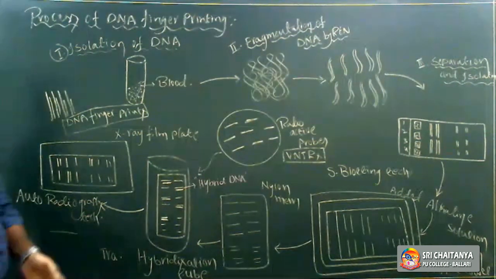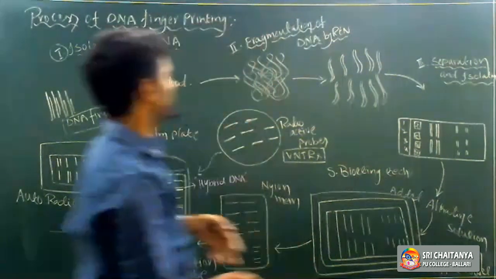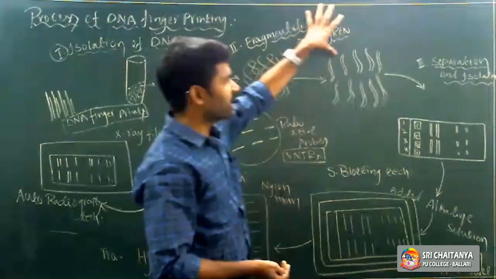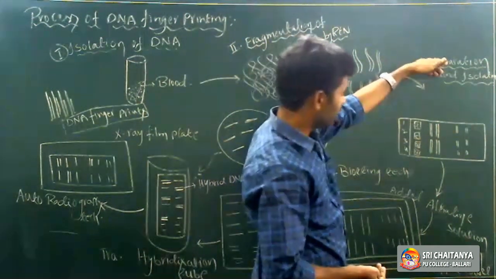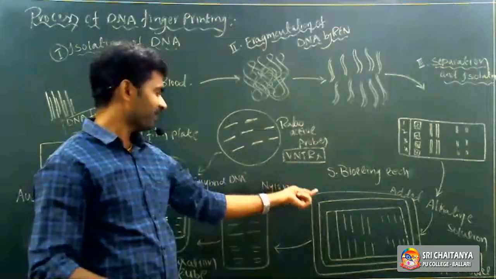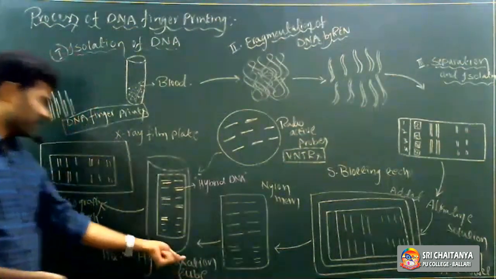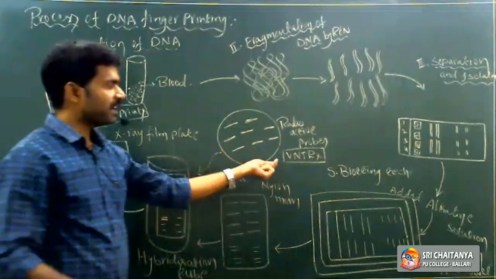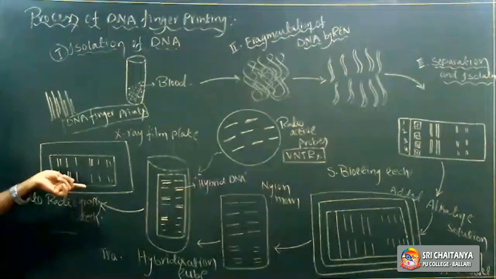Okay, so the DNA fingerprints we collect from human beings are obtained by this procedure. The steps are: isolation of genetic material, fragmentation of genetic material by using restriction endonuclease enzymes, then separation and isolation of the genetic material, then adding alkaline solution and the Southern blotting technique, then the hybridization process, transferring the nylon membrane to the hybridization tube and adding radioactive probes, then the autoradiography technique.